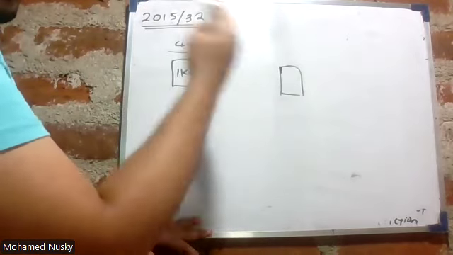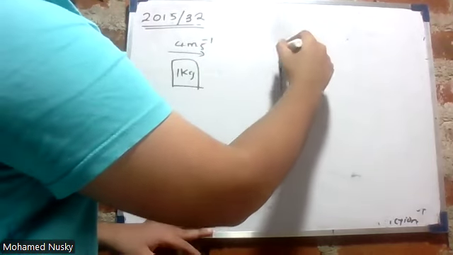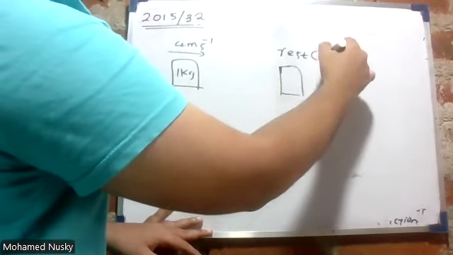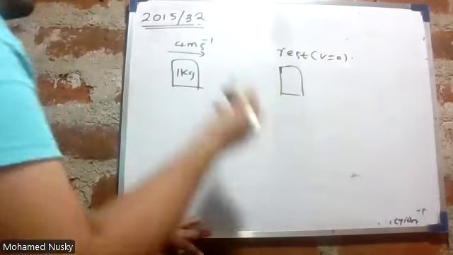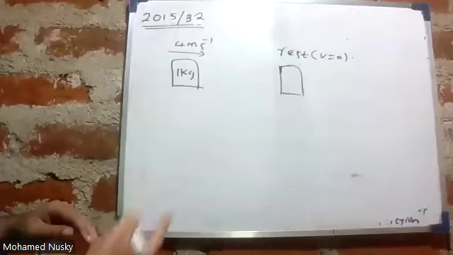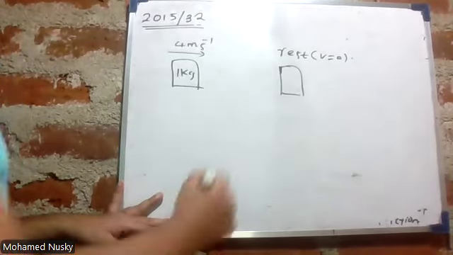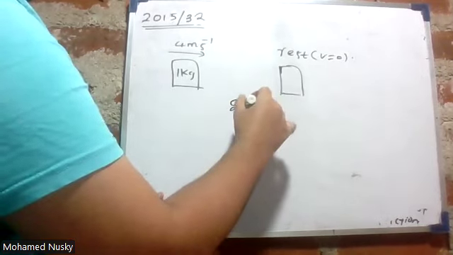Therefore, this object will be decelerated and it will come to rest, meaning v is equal to 0. This is what is happening here. First, we'll find the deceleration. What's the equation you can put? They have given time in seconds, 2 seconds.